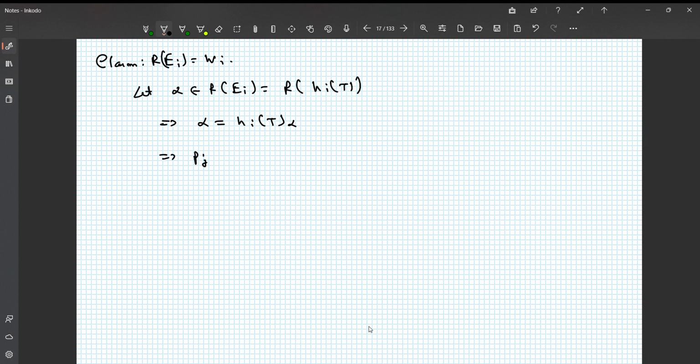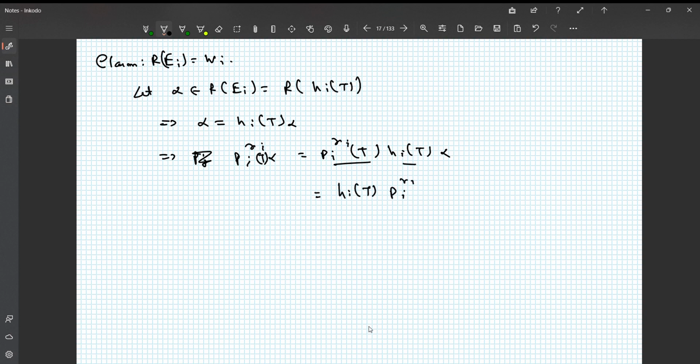But then what can we say about Pi to the power Ri of alpha? So it's Pi to the power Ri of T, sorry, we need a T here because we are acting them as operators, times Hi(T) of alpha. Both of these are polynomials in T, so they will again commute, right?